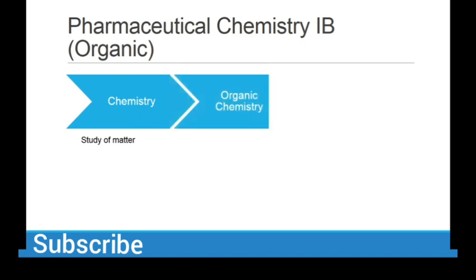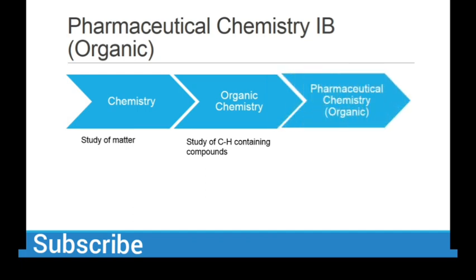So we will focus more on organic chemistry. So what is organic chemistry? The study of carbon and hydrogen containing compounds is called organic chemistry. And now we will study pharmaceutical chemistry organic. It is the same organic chemistry but in terms of pharmaceutical importance.